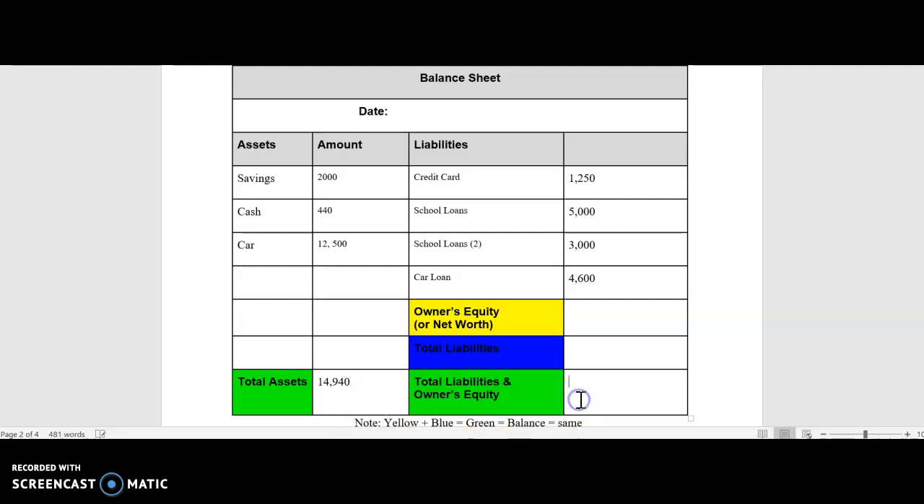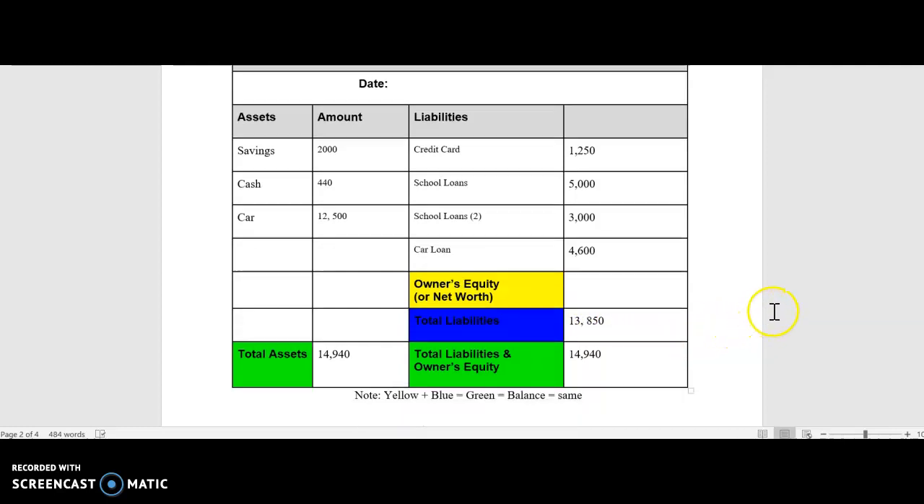So you know that this side of the accounting equation should also be $14,940. But you don't have owner's equity, and you haven't totaled everything up to have liabilities. So real quick, your total liabilities you already have here: $1,250, $5,000, $3,000, and then her loan of $4,600. So we know her total liabilities add up to $13,850. We need to find owner's equity. So your part, since I've done the whole sheet, is to figure out what the owner's equity is and place the number there.